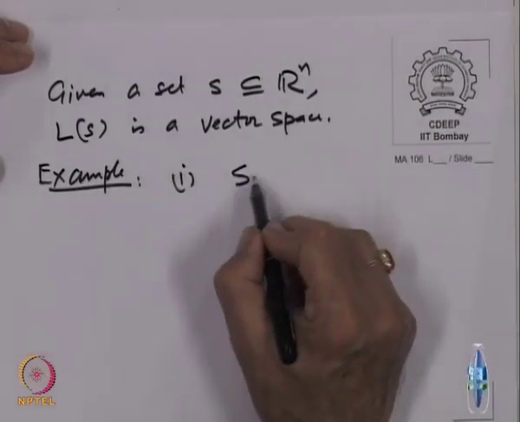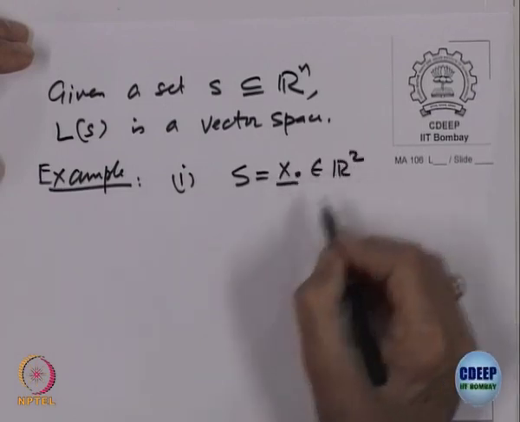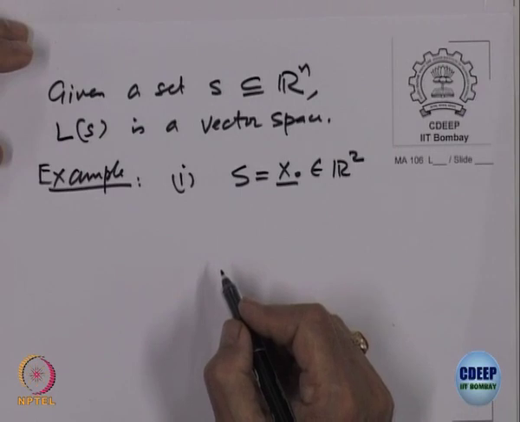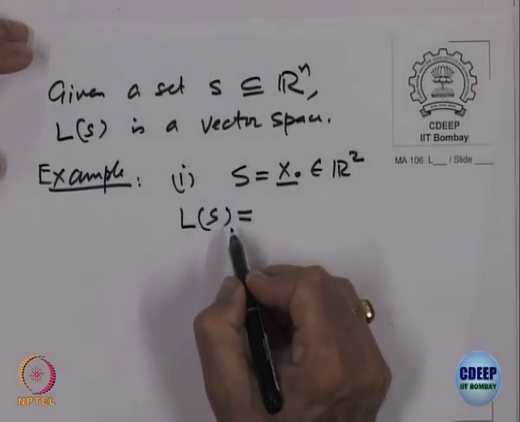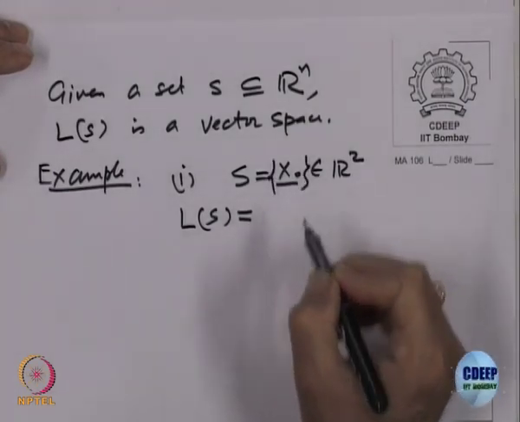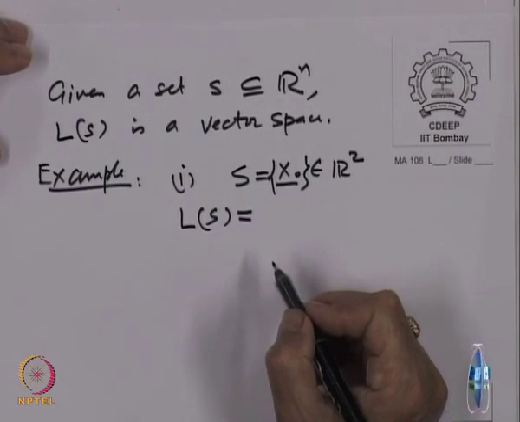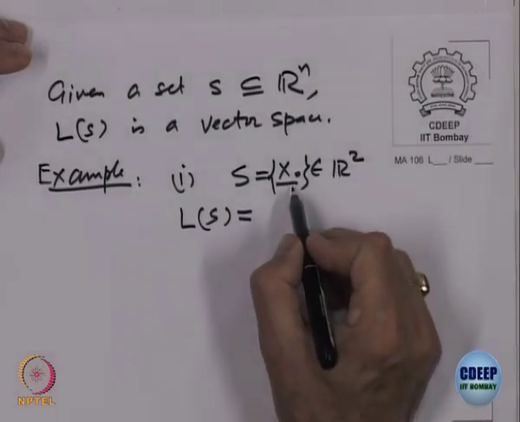So, let us take S equal to x naught belonging to R 2, right. Then what was L S? S is a single vector x naught, it is a set. So, I should write it properly. It is a set consisting of only one element, x naught.